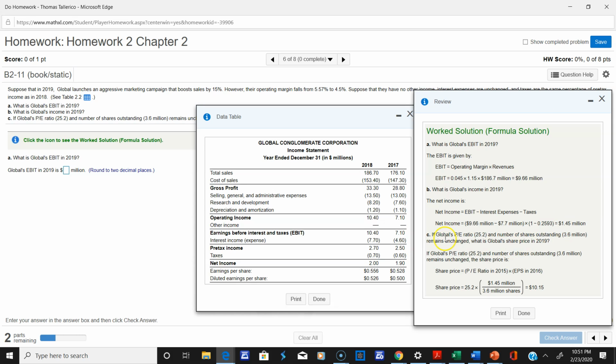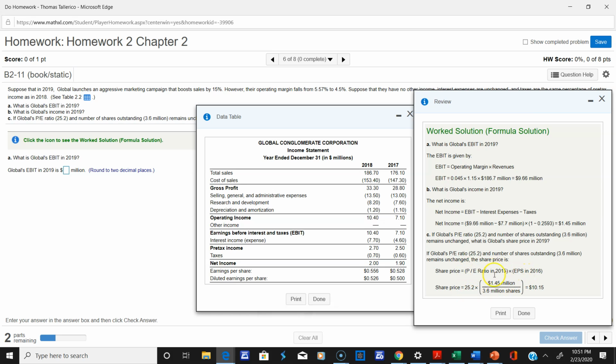They want on C, if their PE ratio and number of shares don't change, right? This stays the same. This stays the same. What is their share price in 2019? So the share price is simply the PE ratio times the earnings per share, right? Earnings on the bottom, earnings on the top, and this will give you price per share.